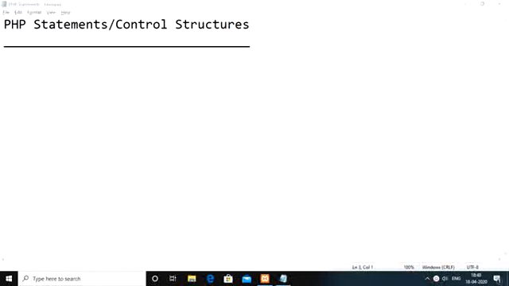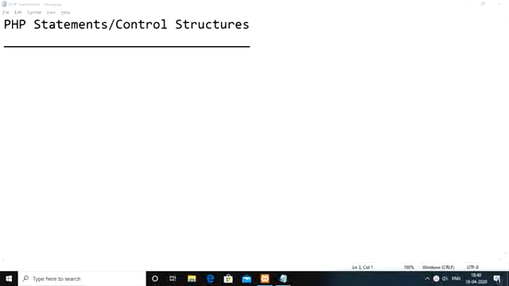Hello everyone. As part of today's session, we are going to discuss PHP statements or control structures. Generally, in a program or a script, in whatever order we see the instructions within our code, in the same order they will be executed.